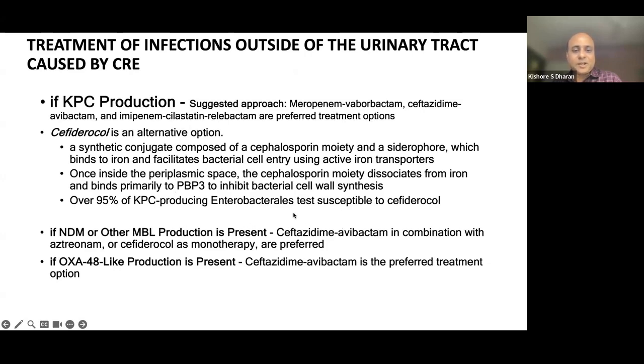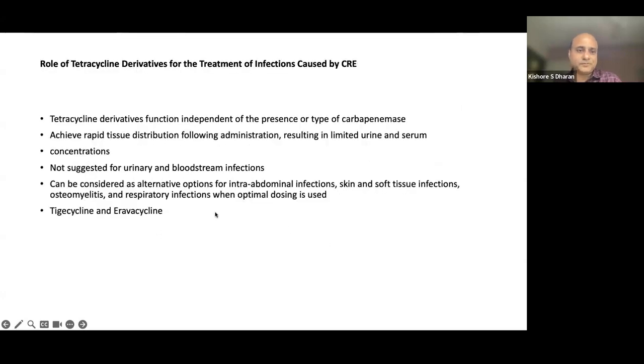95% of KPC-producing Enterobacterales are susceptible to cefiderocol, but with NDM, where the resistance is varying highly, the ceftazidime avibactam plus aztreonam combination or cefiderocol monotherapy can be used. And for OXA-48, ceftazidime avibactam is a preferred treatment option. This is the IDSA guideline 2024.